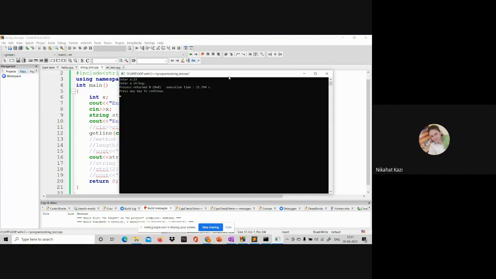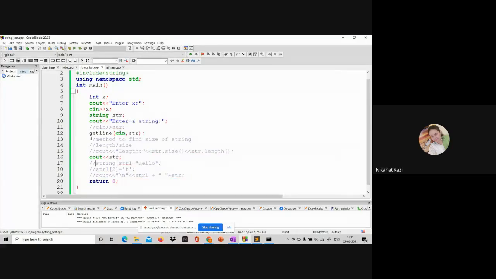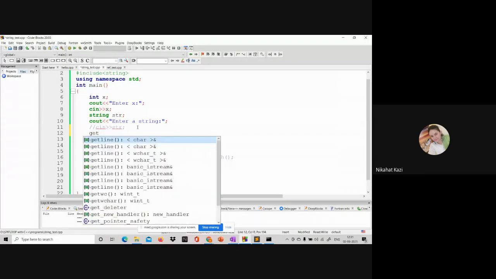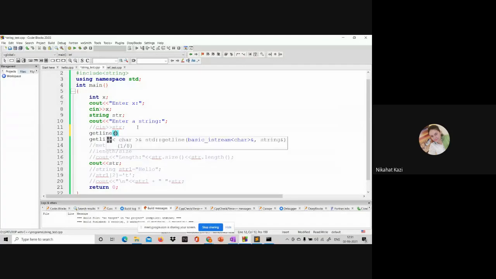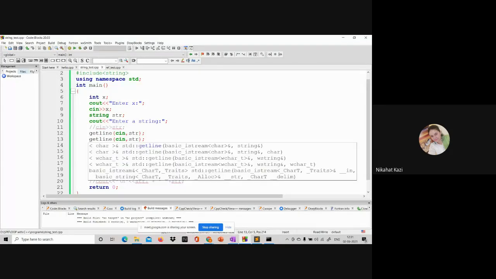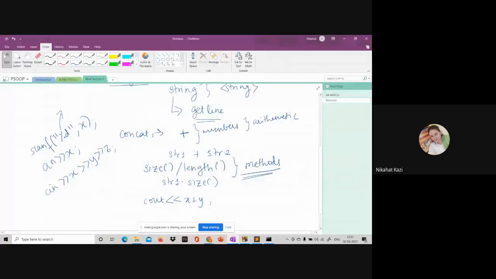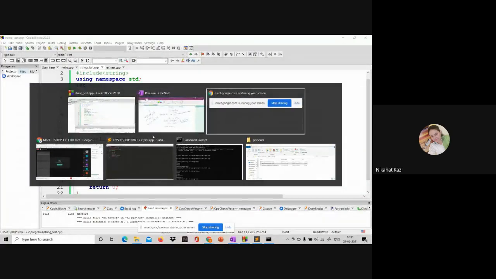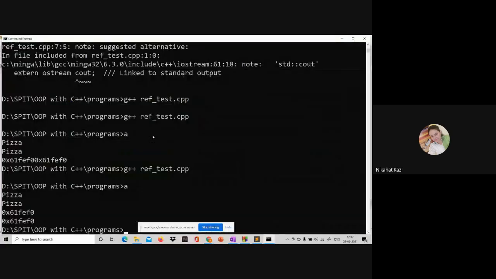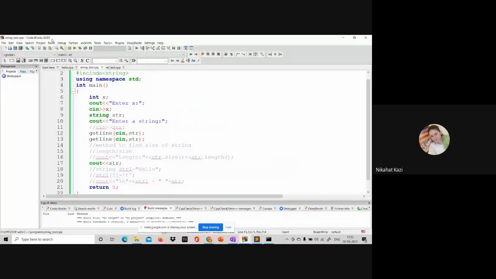There are different ways. The first way is, I write a getline before my getline. I write the getline twice. But this is not very efficient. Sometimes it might not work. Sorry, let me run it from here itself.